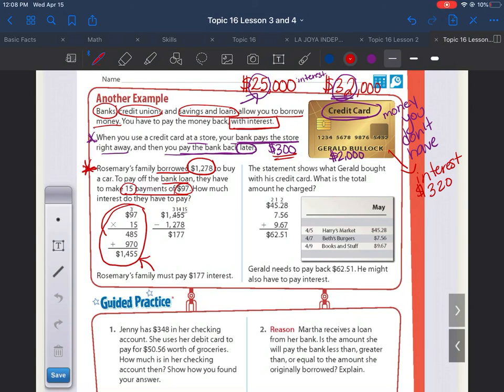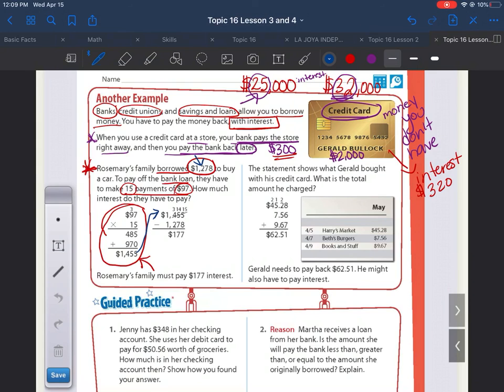How much money do they have to pay? $1,455. Now you're probably thinking, but they didn't borrow $1,455. No, they only borrowed $1,278. But remember, when you borrow money from a bank, you have to pay them back the amount you borrowed, but you also have to pay them more, the interest.